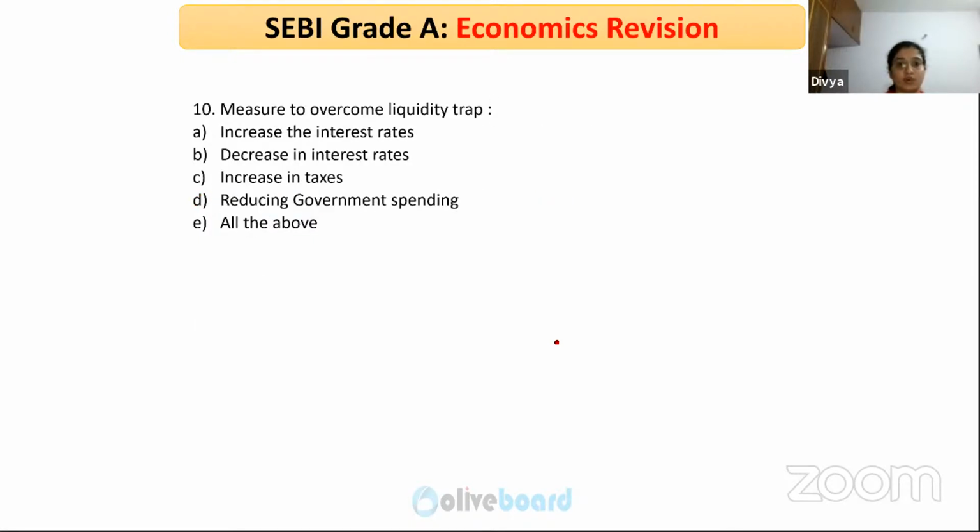Okay, so what is the measure to overcome the liquidity trap? Guys, please don't give the answer saying all the above blindly. Please think for a while and then answer, because just to confuse you they would have given all the above, none of the above. Don't just go with the answer. It could be wrong also. So the measure to overcome liquidity trap is the increase in interest rate.